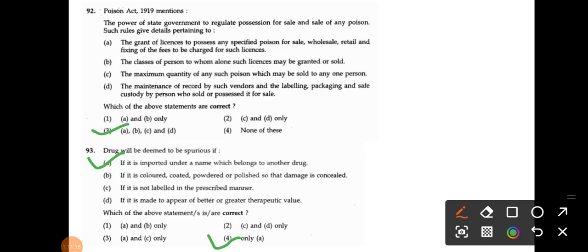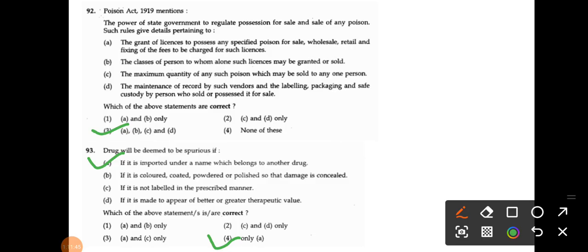If you look at the whole paper, you will get an idea of the depth of the question paper and the areas from which they ask questions. You will come to know that the questions are from pharmacology, specifically classification and mechanism of action, then pharmaceutical microbiology, and then pharmaceutical jurisprudence. Most of the questions are from these 3 subjects.